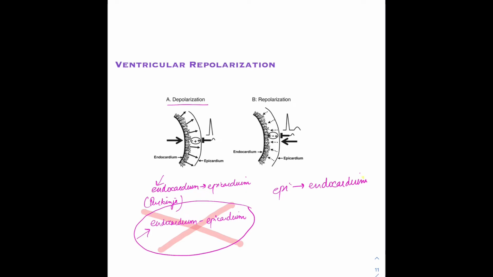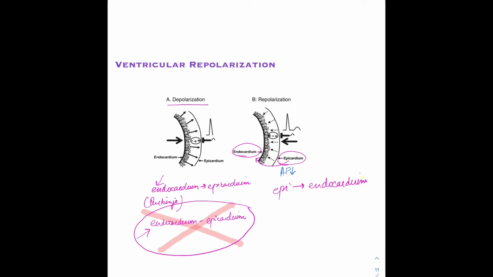The repolarization starts from the epicardium, that is the outer layer of the heart, and moves inwards, towards the endocardium. What's the reason behind that? The main reason is that it has been seen that the action potential of the endocardial cells is longer than that of the epicardial cells. Therefore, epicardial cells recover quickly and hence they are able to repolarize before the endocardial cells repolarize. So the action potential duration of the epicardial cells is shorter and hence they recover quickly. Therefore, the direction of repolarization has to be from epicardium to endocardium.